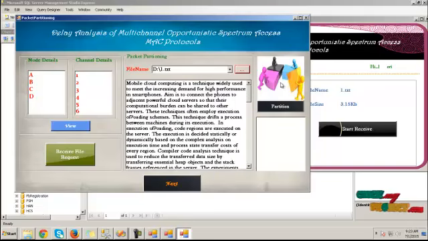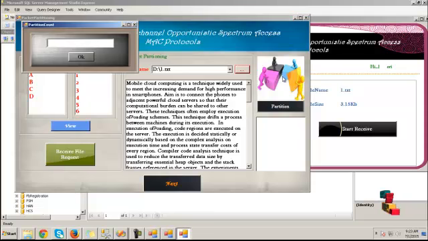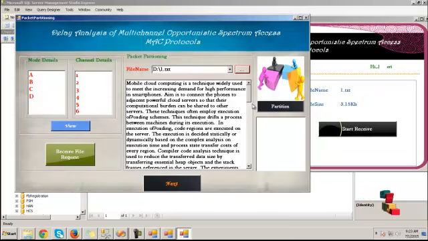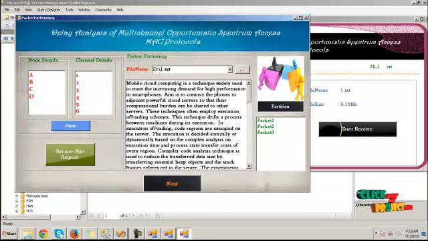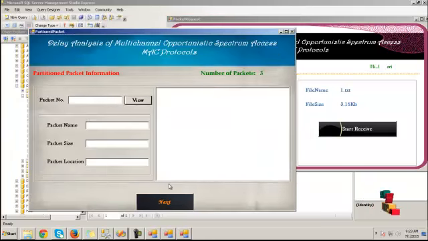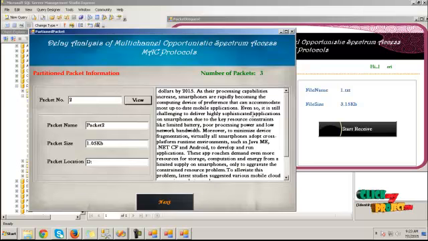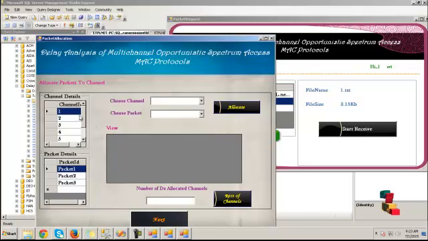To partition the requested packet and send to this user, click on this button and enter the number of partitioned count and click on partition. The 3 packets will be partitioned. Then these are the packet details. Click next button to view the packet information. Provide the packet number and click on view button. Then next, here these are the channel IDs and the packet IDs.